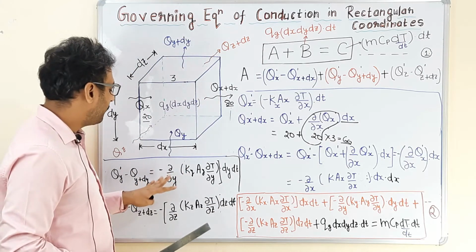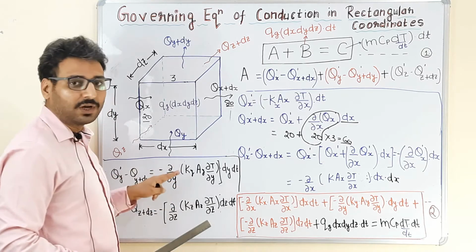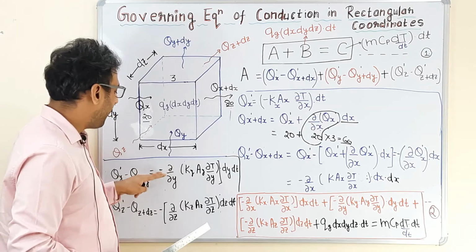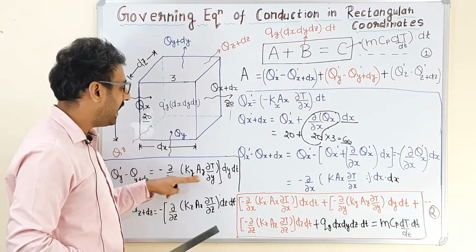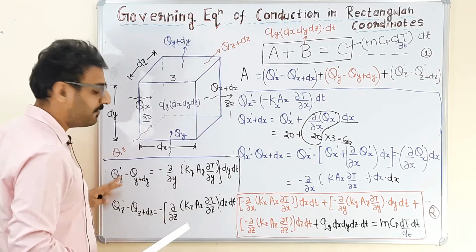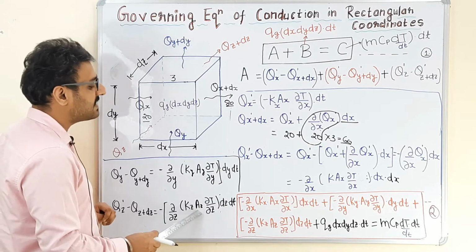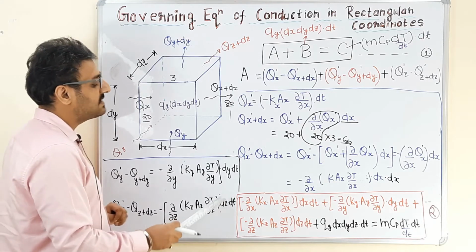So heat stored in the control volume in y direction due to the conduction is given as minus ∂/∂y (ky Ay ∂T/∂y) dy into dt. Similarly for z direction, ∂/∂z (kz Az ∂T/∂z) dz into dt.